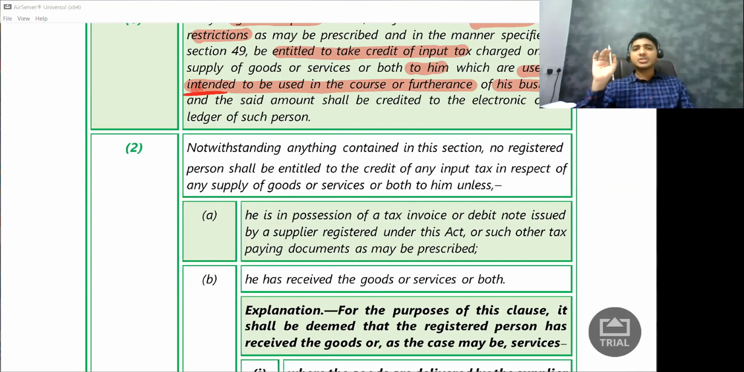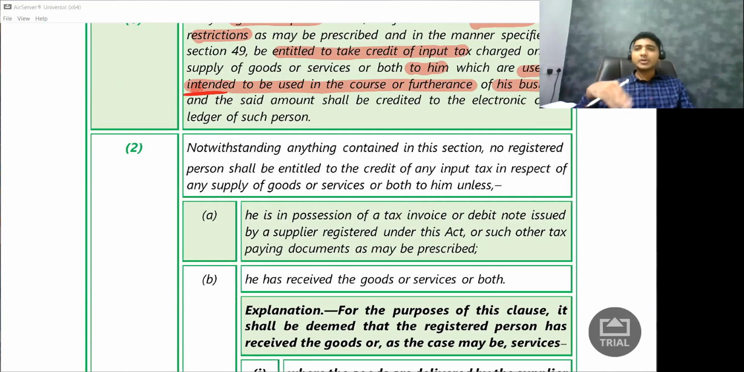No registered person shall be entitled to take the credit. So no registered person. First in subsection 1, what they said is registered person can take the credit. In subsection 2, they are saying registered person cannot take the credit. Wow. So they are just contradicting themselves. One section says you take the credit, one more section says you cannot take the credit. Why? Because it continues. Let's read what it says. No registered person shall be entitled to take the credit of any input tax in respect of any supply of goods or services or both to him unless.